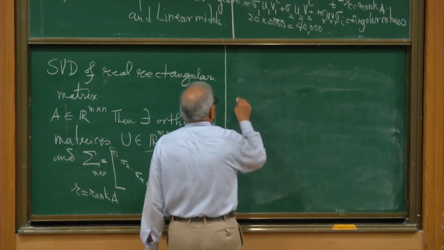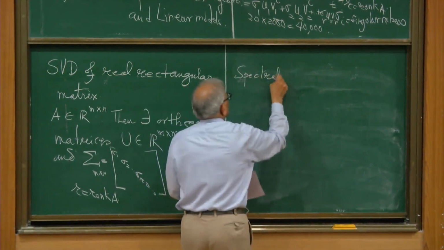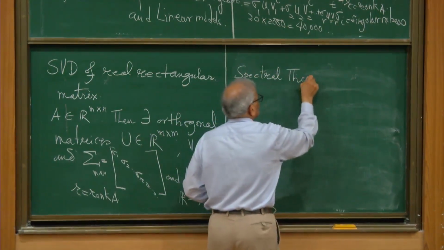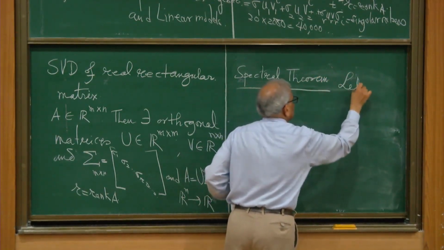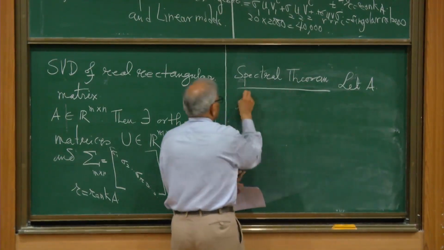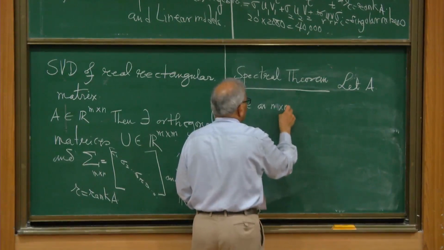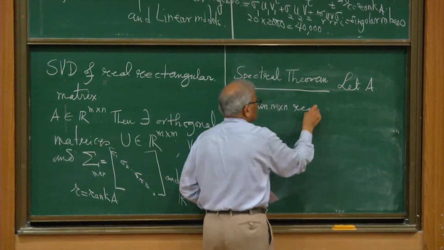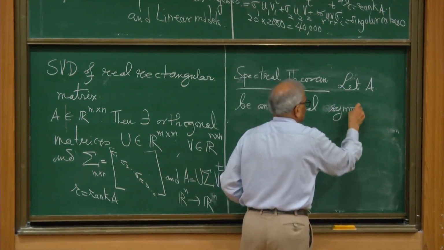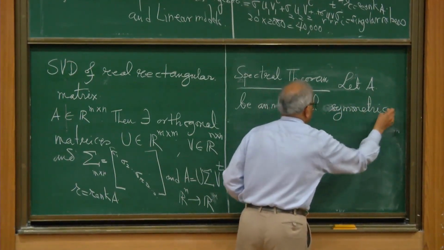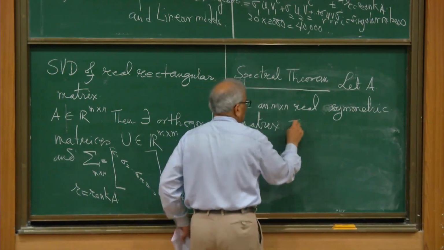So the proof makes use of what is called the spectral theorem. So let A be an n by n real symmetric matrix. Then